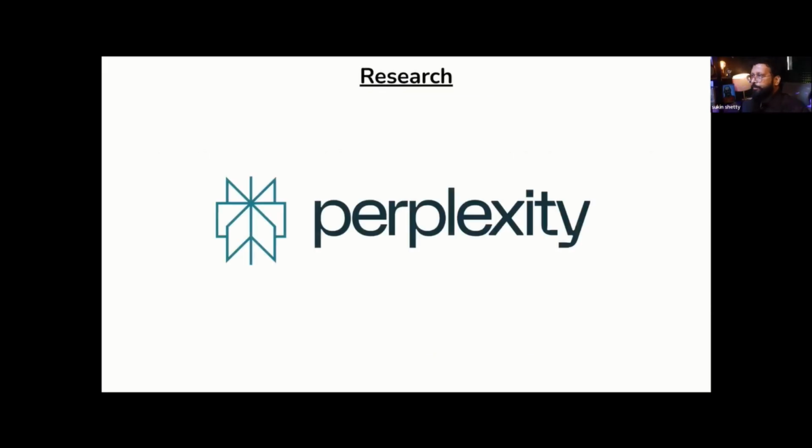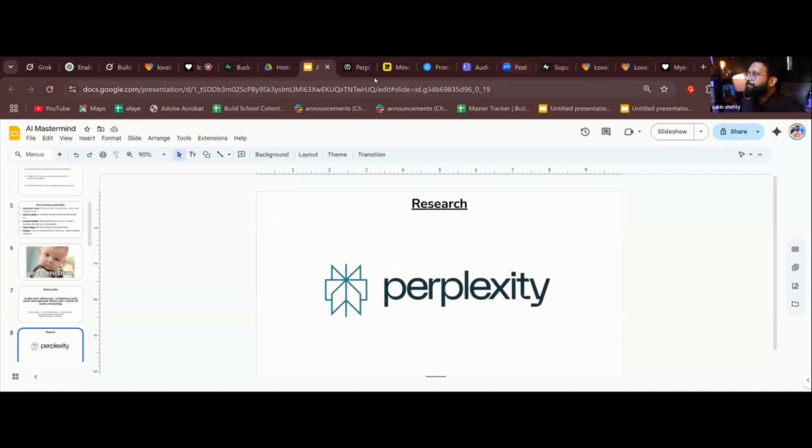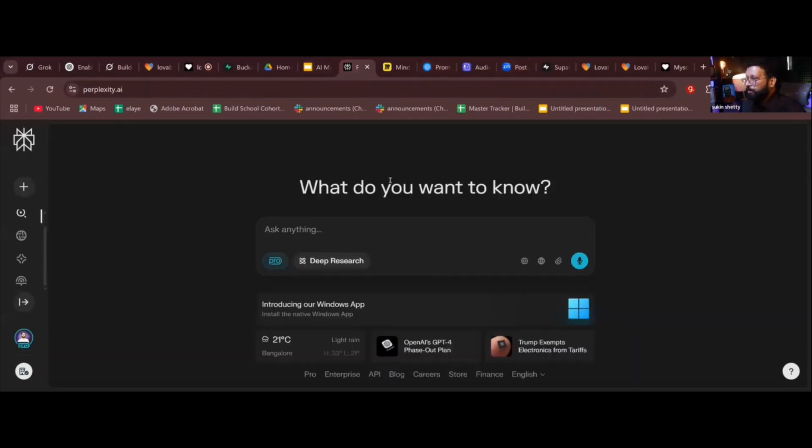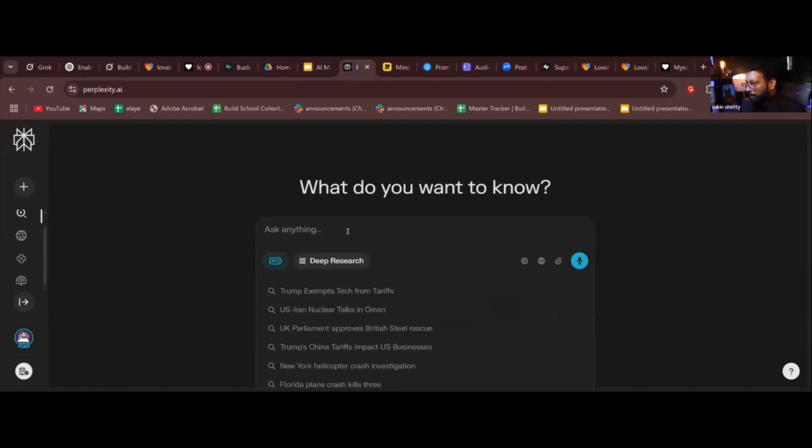So now what do we do? Now we know that we need to build an AI note taking app, so we need to do research. How many of you have used Perplexity? Google is gone, bye bye. How do we record ideas? I'm building an app for that. Perplexity, yes. Let me show what I do. This is Perplexity. Can you see my Perplexity screen?